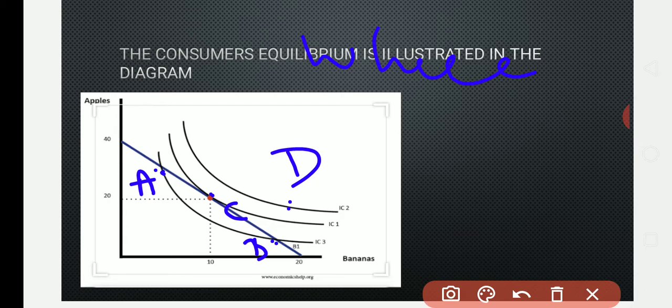Let us see. Suppose I choose A, whether point A is optimal. The answer is no, it is not optimal. Why? Because the consumer knows that the lower indifference curve gives a lower level of satisfaction.